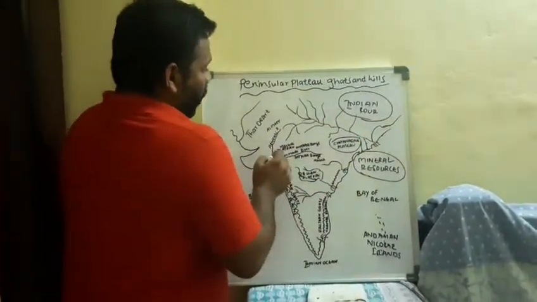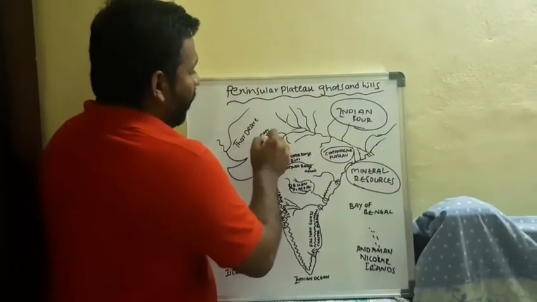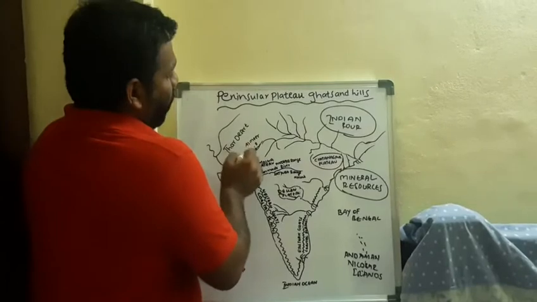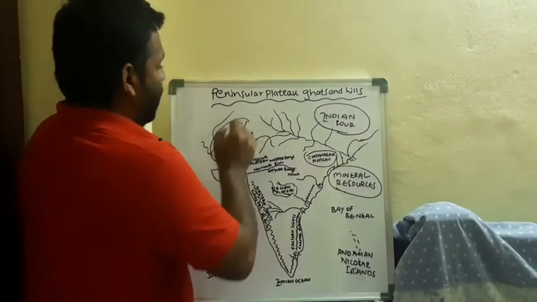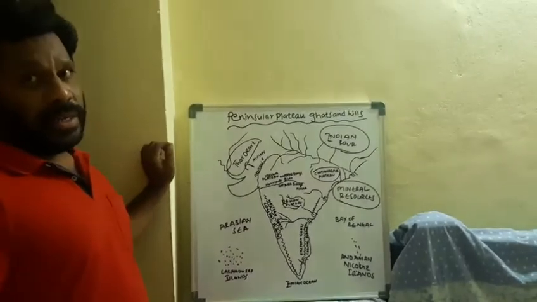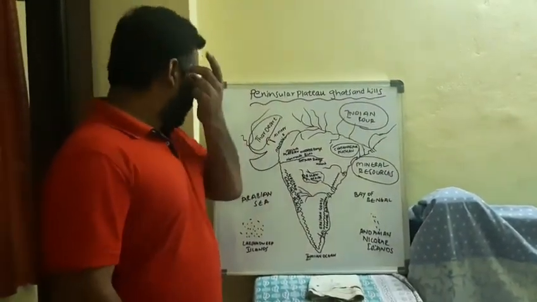Here, to the western part, the Aravalli range is here. To the western part of the Aravalli range, what can we find here? The Thar Desert, the Great Indian Desert we can call it.